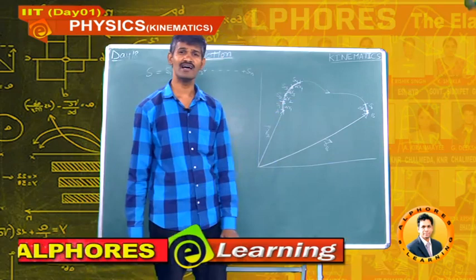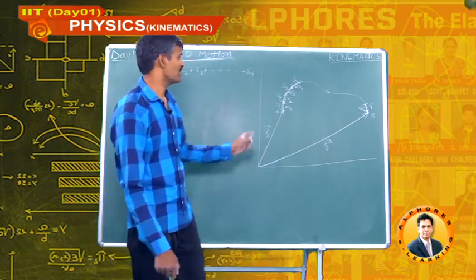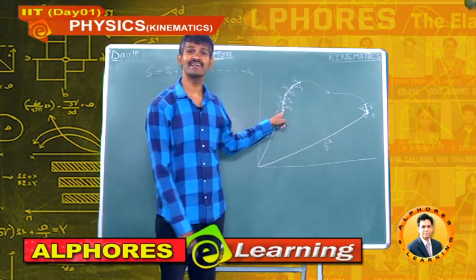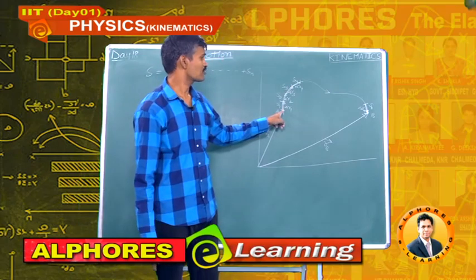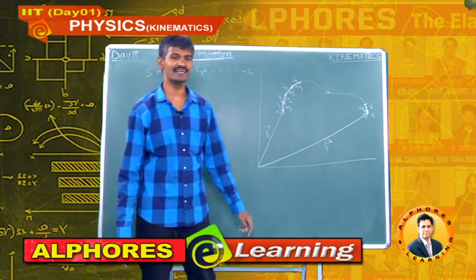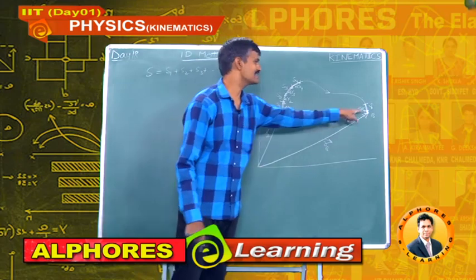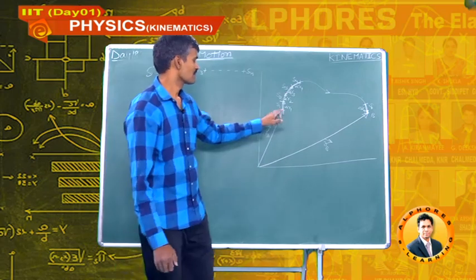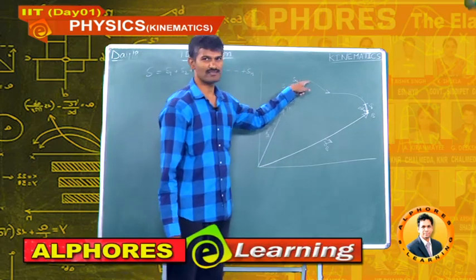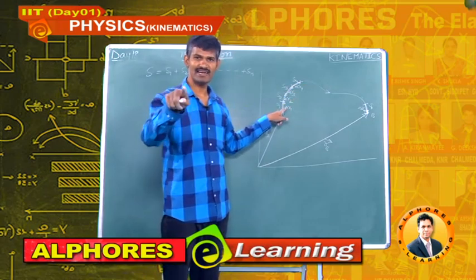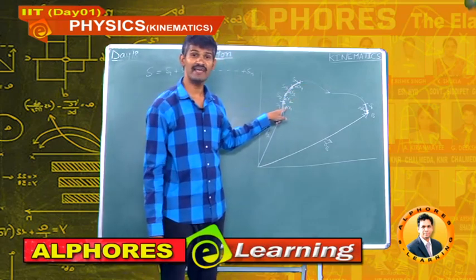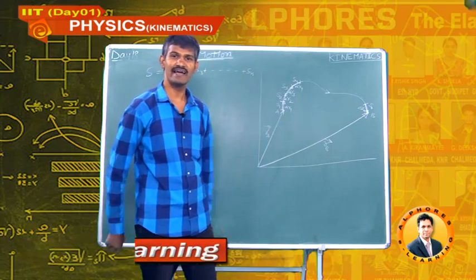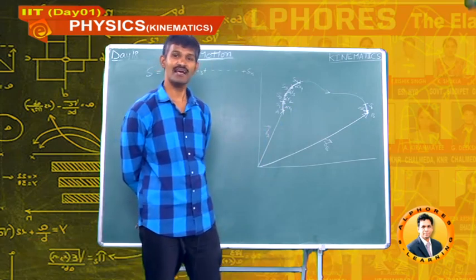What is the vector polygon law? To add any number of vectors, we have to add all the vectors in tail-head order. The resultant is given by the closing side of the polygon, whose tail is at the tail of the first vector and head is at the head of the last vector. Once again, to add any number of vectors, they are arranged in tail-head order. The resultant is given by the closing side of the polygon whose tail is at the tail of the first vector and head is at the head of the last vector.